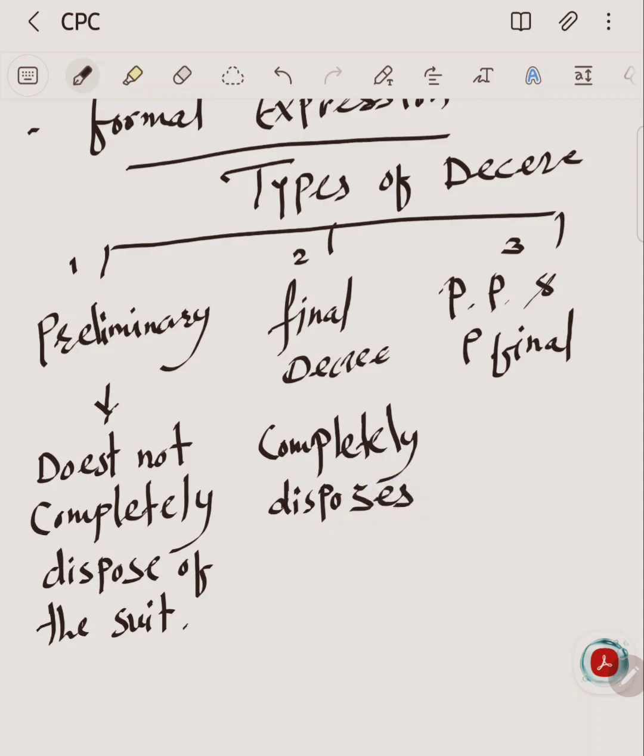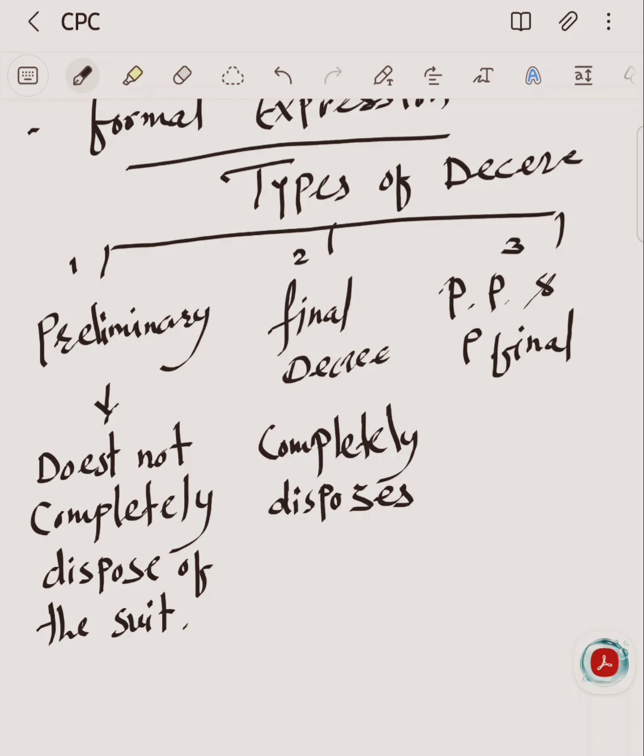A final decree is one which completely disposes of the suit and settles all the questions in controversy. Nothing further remains to be decided. This is the final decree. It depends on the preliminary decree, and not vice versa. And then there is a decree partly preliminary and partly final.